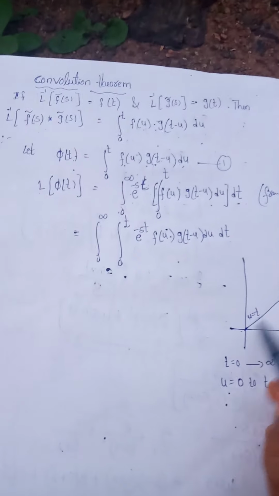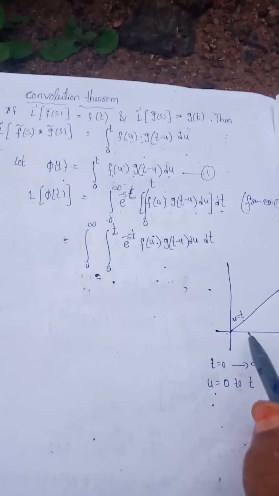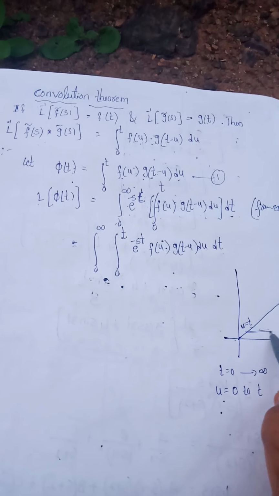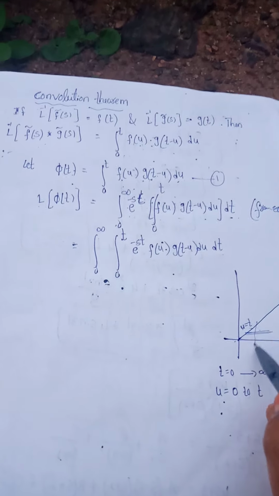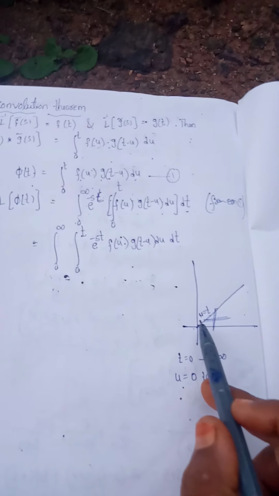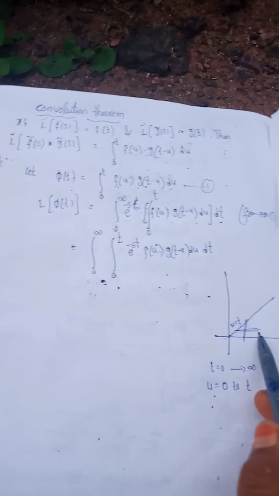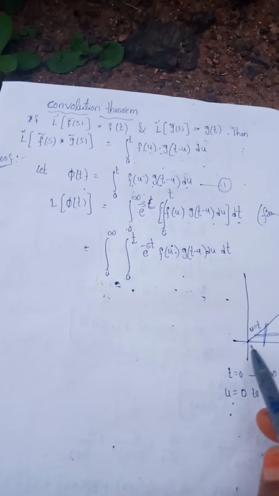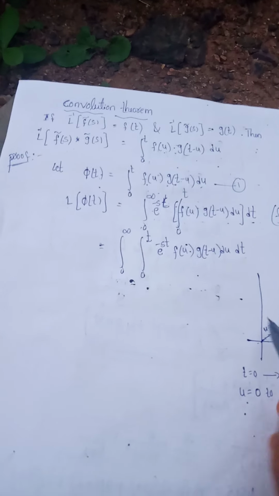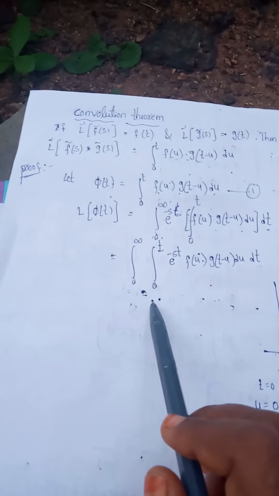So 0 to infinity, this is u equal to 0 to t line. This is the horizontal line, and this is the vertical line. By the change of order of integration, this horizontal line can be changed into a vertical line.